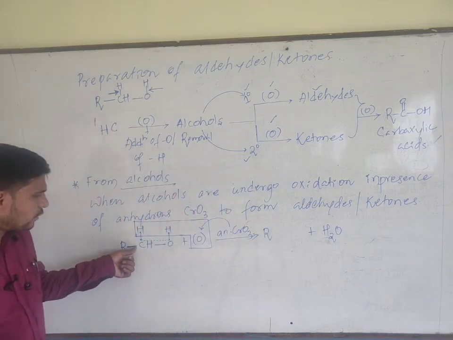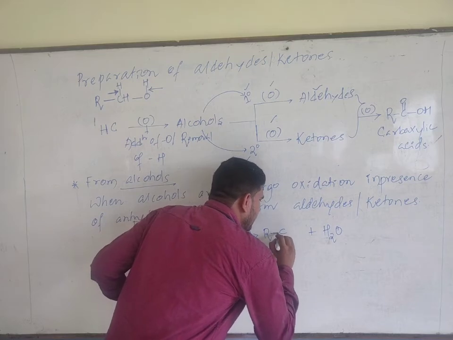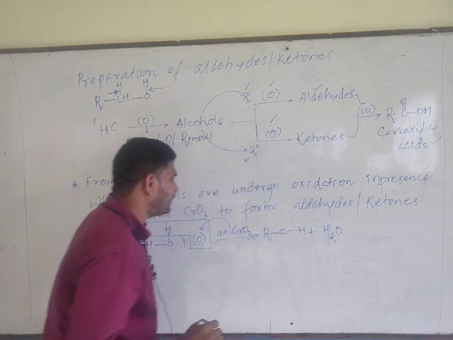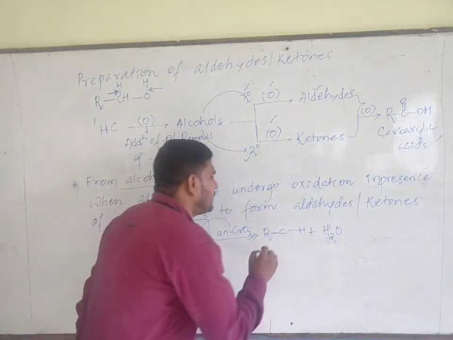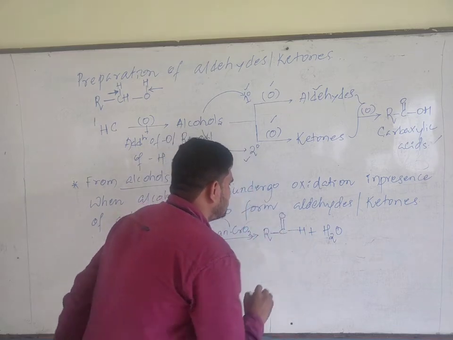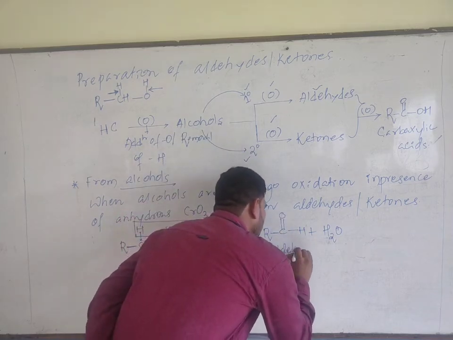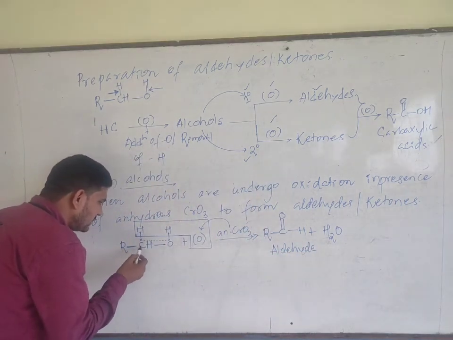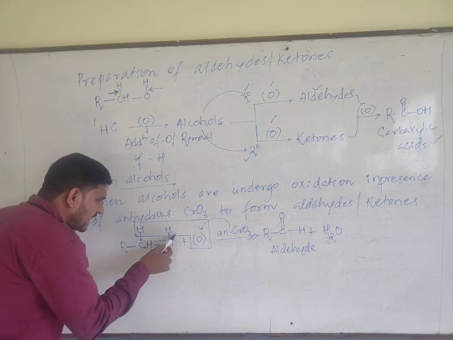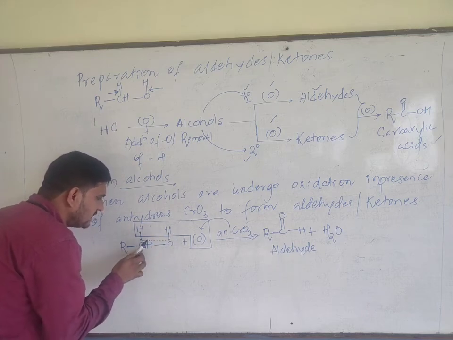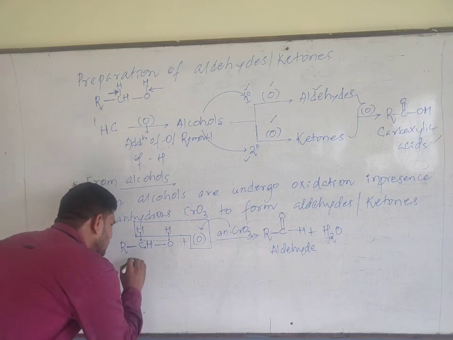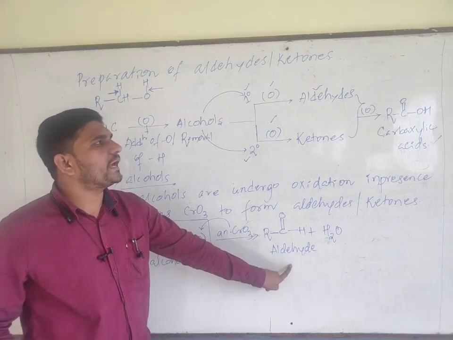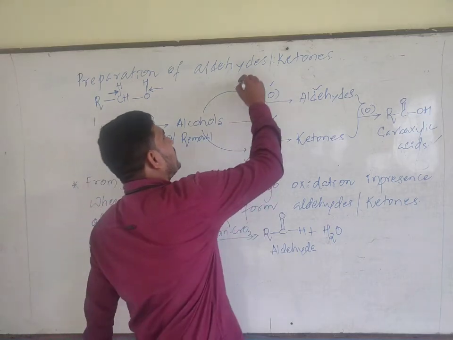I can write R, this is R to carbon C. There is a hydrogen over here, you need to write down that hydrogen. And carbon to oxygen there is a double bond, C double bond O. Along with water, this is an aldehyde. Which type of alcohol is this? The carbon atom which contains the hydroxyl group has only one adjacent carbon, so this is a primary alcohol. Primary alcohol on oxidation gives water and aldehyde. Understood? That's what I told you over here.